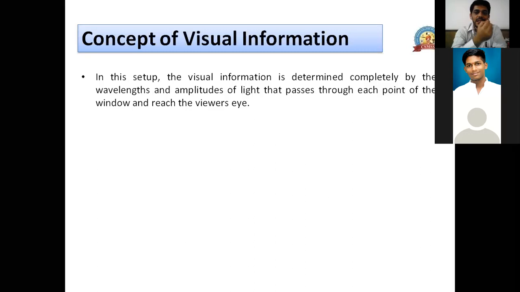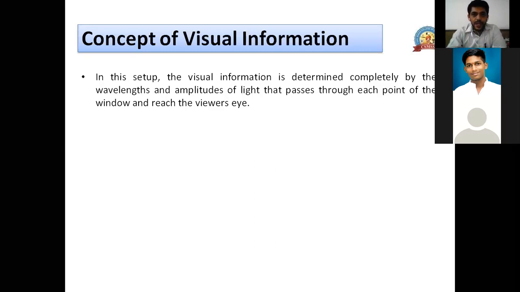So wavelength and intensity of light. Why do we require wavelength and intensity? Wavelength is associated with color, right? So wavelength here we are using for color, and intensity for the brightness of that color.